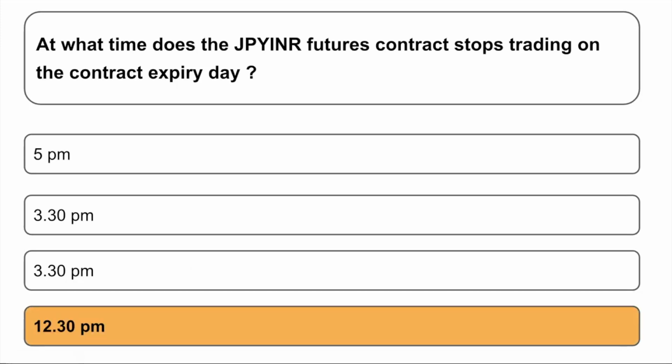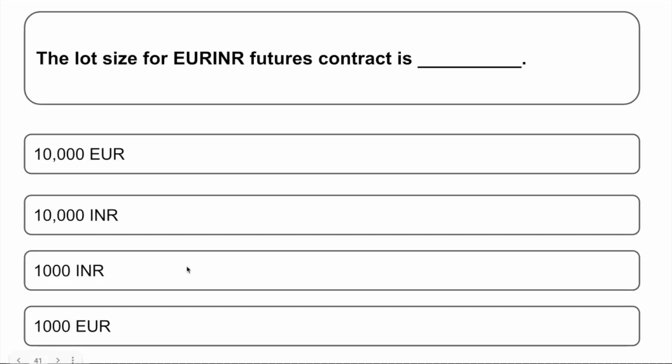Okay. So going to the next one, the lot size of EUR INR future contract is. Options are 10,000 EUR, 10,000 INR, 1000 INR and 1000 EUR. So the correct answer is 1000 EUR.